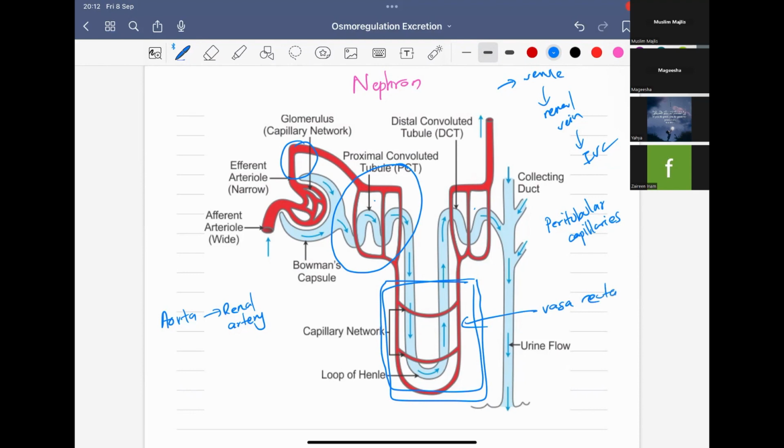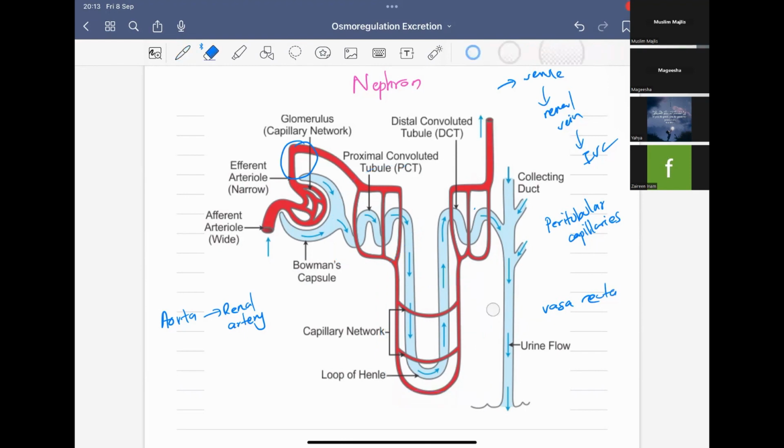The peritubular capillaries will surround the proximal and distal convoluted tubule, and the vasa recta will extend towards the medulla surrounding the loop of Henle. Okay, so this is pretty much about the glomerulus. Next, we have to move to the proximal convoluted tubule. So the proximal convoluted tubule is next to the Bowman's capsule.